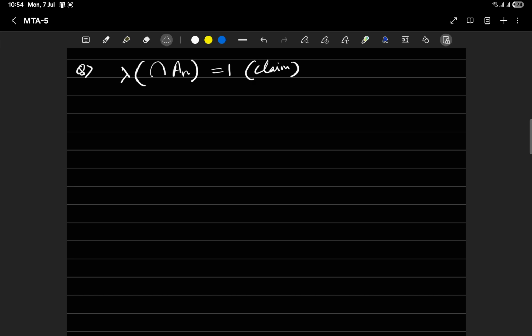Or we can associate. Measurable means it is in the domain of the function. That means the function lambda is from a subset of a power set, right, which is called a sigma algebra. This is a subset of a power set of some x to some r positive union, let's say 0.